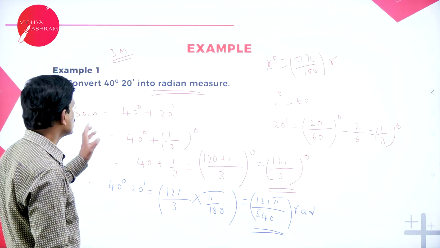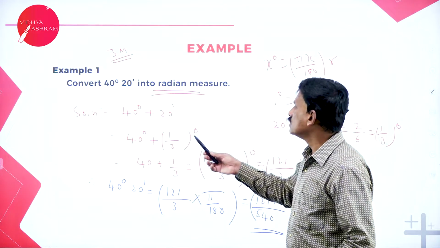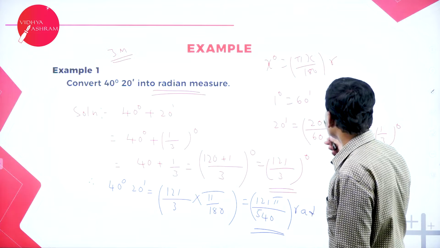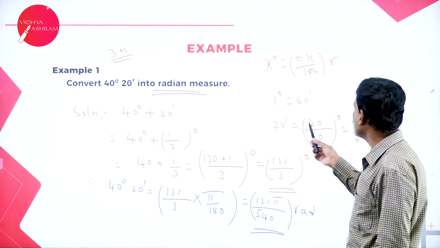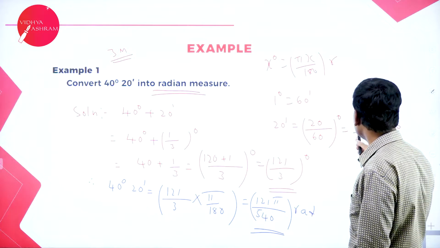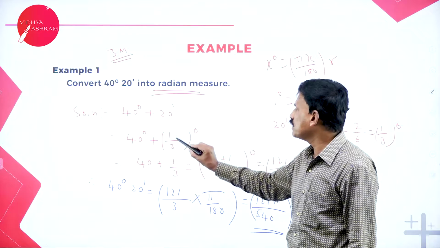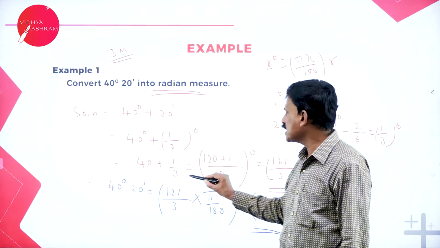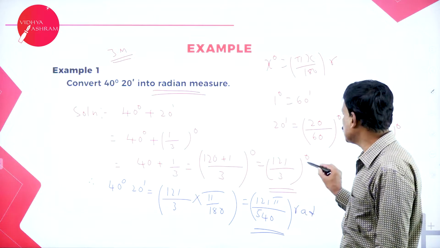That's it. See, very simple problem. First convert 20 minutes into degrees. Since 1 degree is equal to 60 minutes, 20 minutes can be written as 20 divided by 60 degree. That is 2 by 6, which is 1 by 3 degree. So 20 minutes is nothing but 1 by 3 degree. Simplify this, take LCM. So 120 plus 1 is 121 by 3 degree.